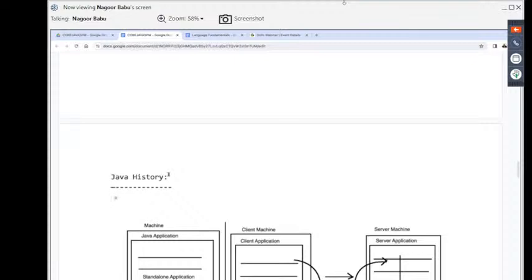Within 5 minutes of delay, I might be able to start our classes here. Today it was my delay only. But tomorrow onwards, what time can we come? 5:15. From 5:15 onwards, within 5 minutes of delay, maybe I'm able to start our class. Up to 6:30, we are going to have the classes every time, right?